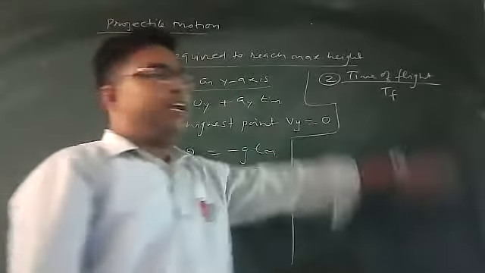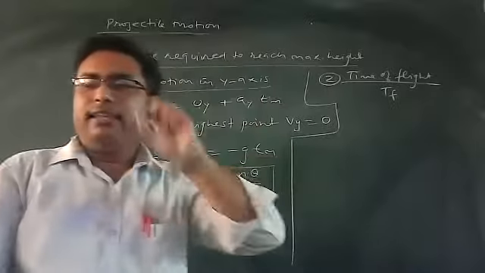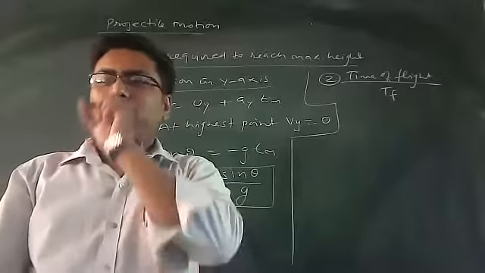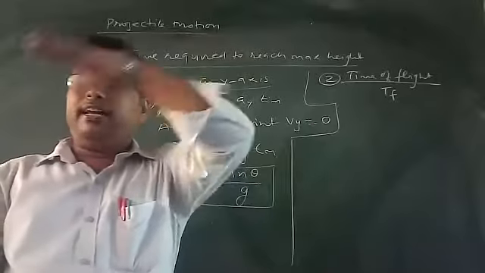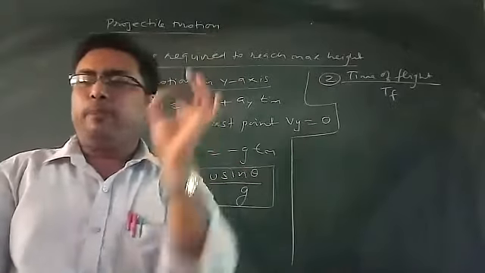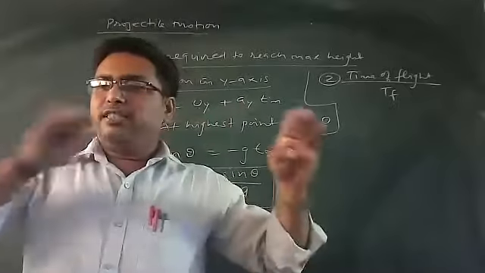Second point I am developing here: time of flight. The symbol of time of flight I am writing here is TF. What is time of flight? The time or the duration for which the projectile remains in air. Whenever the particle is coming back, at that moment the displacement in the y-axis will be 0, because the particle is coming back onto a similar platform.